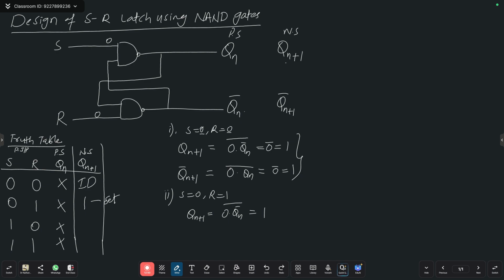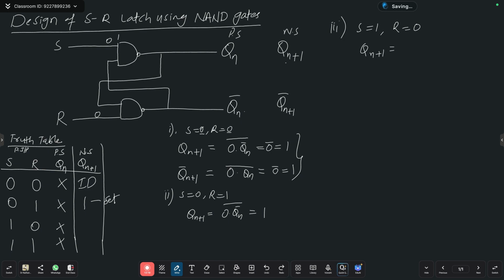Are you following? Yes. Now coming to it, please try to understand the flow, because all flip-flops we are going to do like this only. So the third case. What is the third case? S equal to 1, R equal to 0. Now tell me, Qn plus 1 equals to, S equal to 1 now.